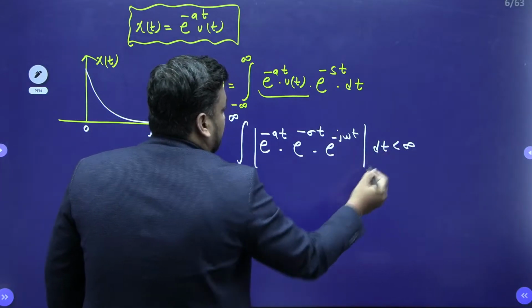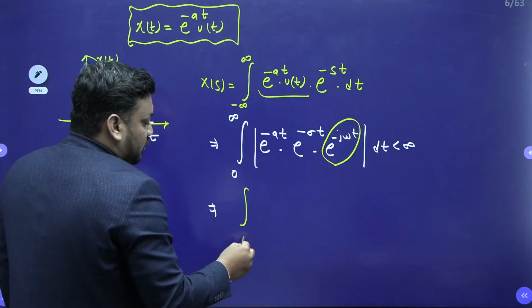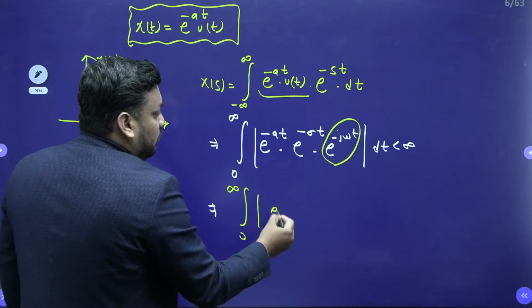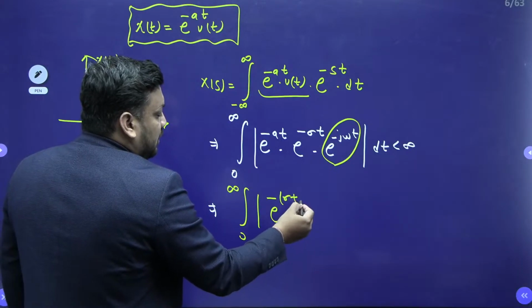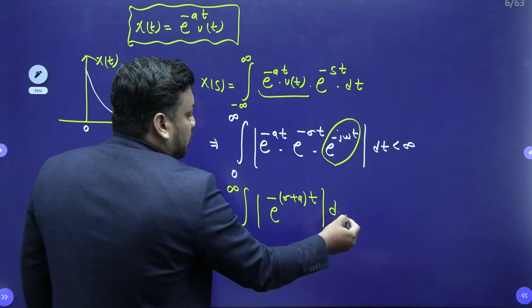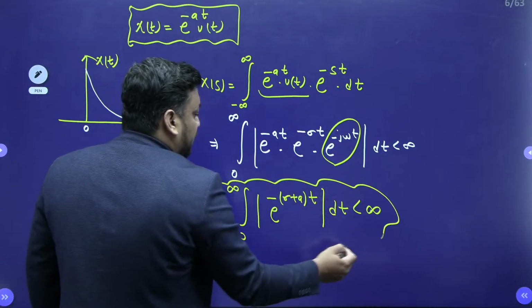Because the magnitude of the complex exponential is 1, what is the condition of existence? The limit is 0 to infinity, so the integral of e^(-(sigma + a)t) dt should be less than infinity. Now tell me, when will it be absolutely integrable?